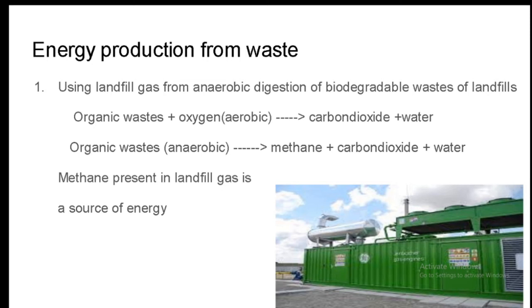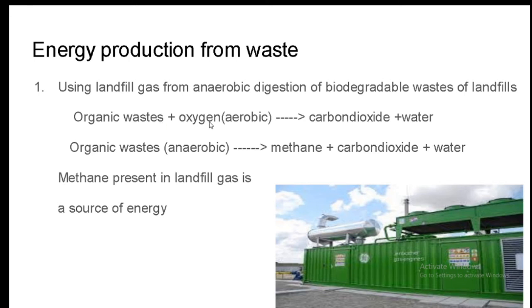There are various kinds of waste to energy technologies. One such is using landfill gas from anaerobic digestion of biodegradable waste in landfills. Waste contains organic matter including polymers like starch, glycogen, chitin, etc. These can be degraded by enzymes or microorganisms. The major products are methane and carbon dioxide.